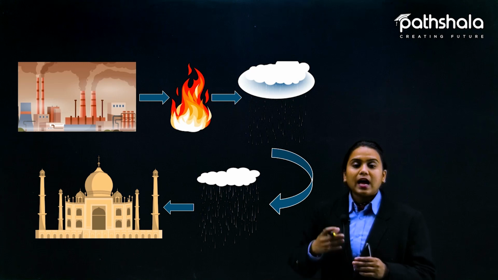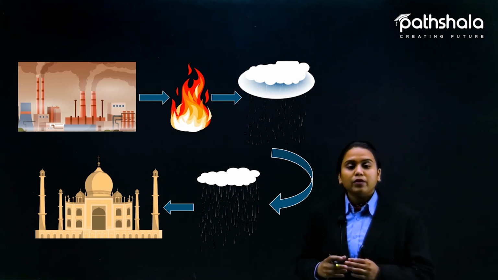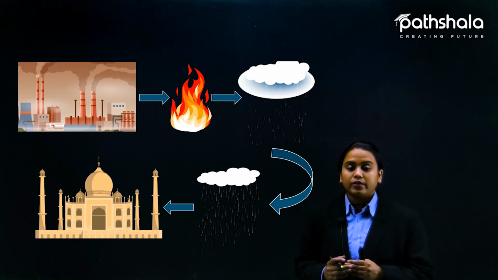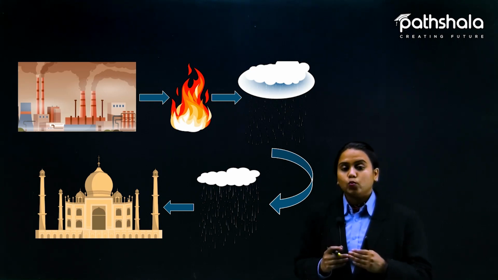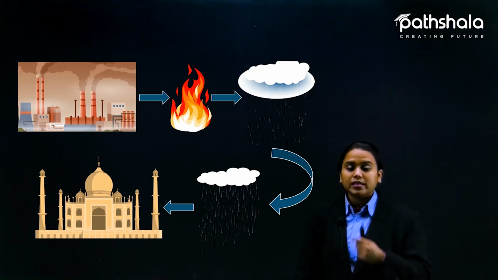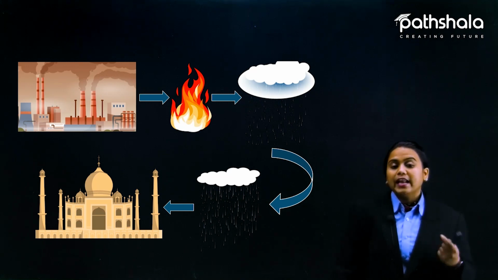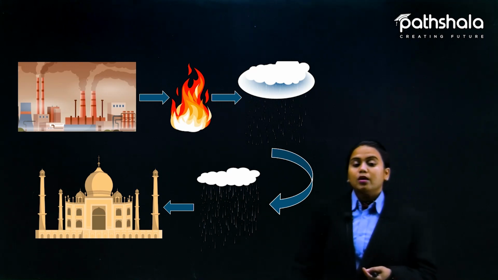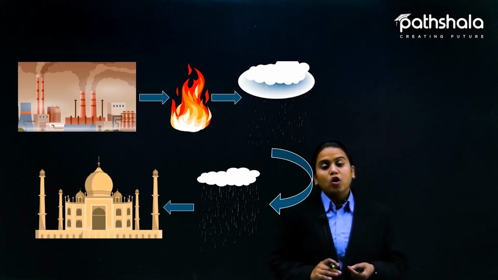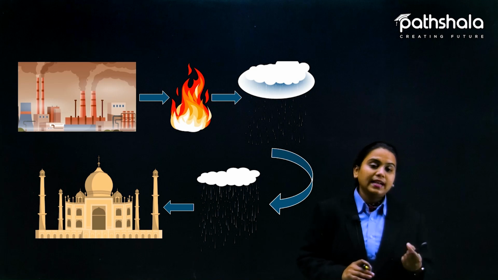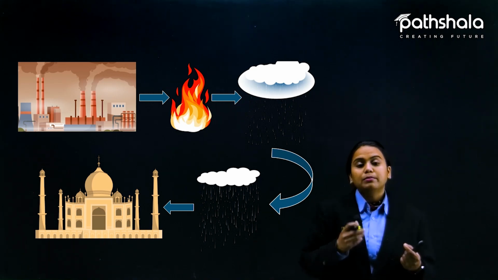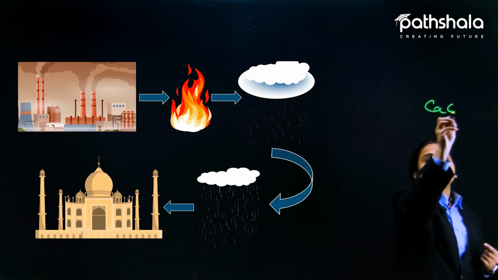So factories and the pollution that is generated by the vehicles are the major responsible reasons for acid rain. We humans are making this happen, and our beautiful Taj Mahal, one of the 7 wonders, is now getting yellow in color. Earlier it was totally white in color, now it is getting yellow day by day because of the acid rain, because the acid reacts with the marble, that is calcium carbonate. Marble's chemical formula is calcium carbonate.